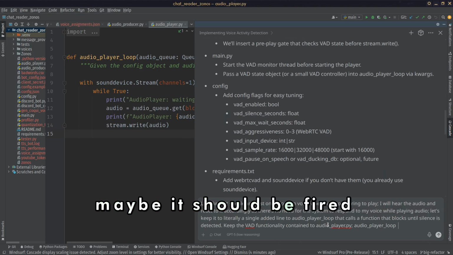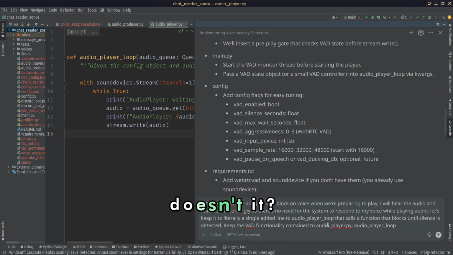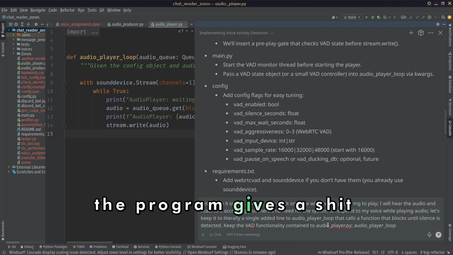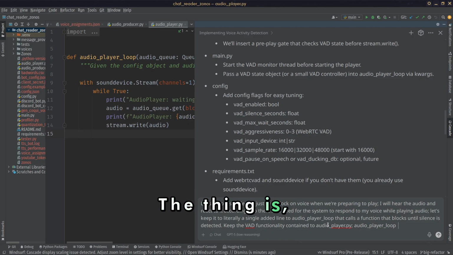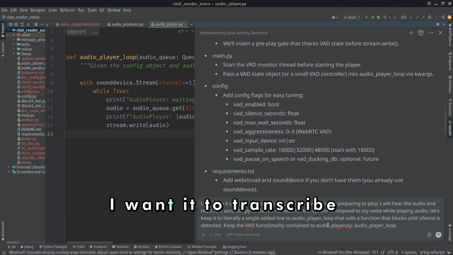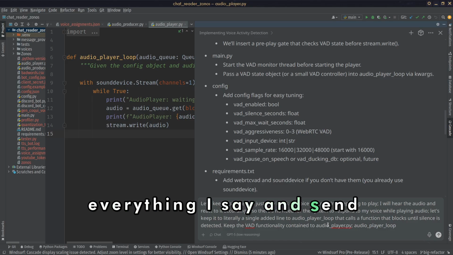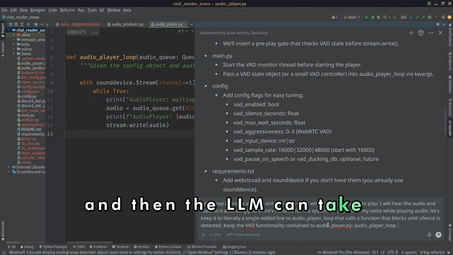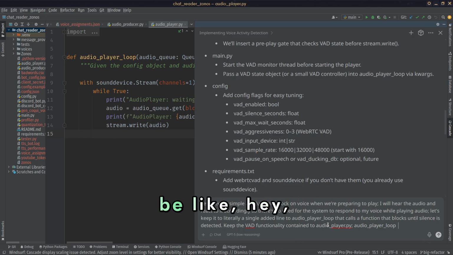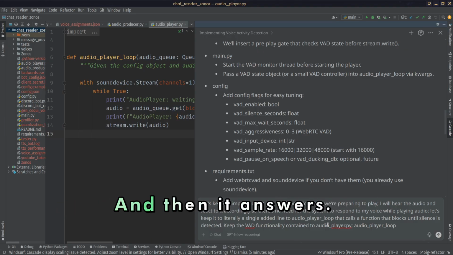I don't know, maybe it should be fired up in main. The VAD belongs to the audio player, doesn't it? Because no other part of the program cares if I'm talking, right? The thing is, eventually I want to extend this to do other things. I want it to transcribe my voice. If I want to ban somebody in my chat, I can just go, computer, ban that guy. And then it'll transcribe everything I say and send it to an LLM, and then the LLM can take action if it's called for. And I want to be able to be like, hey, Claude, who was the 5th Queen of England, or whatever? And then it answers.